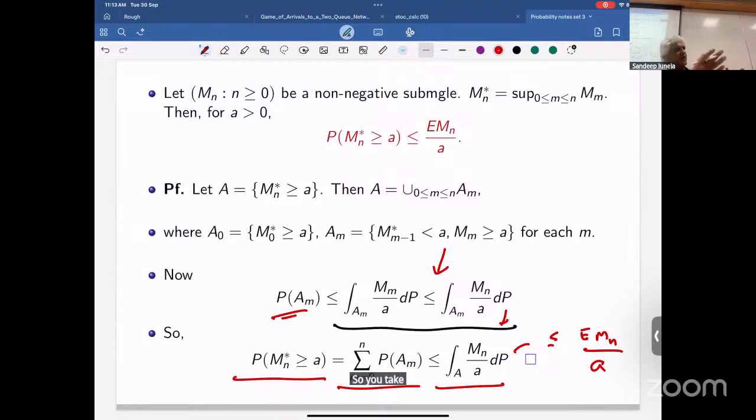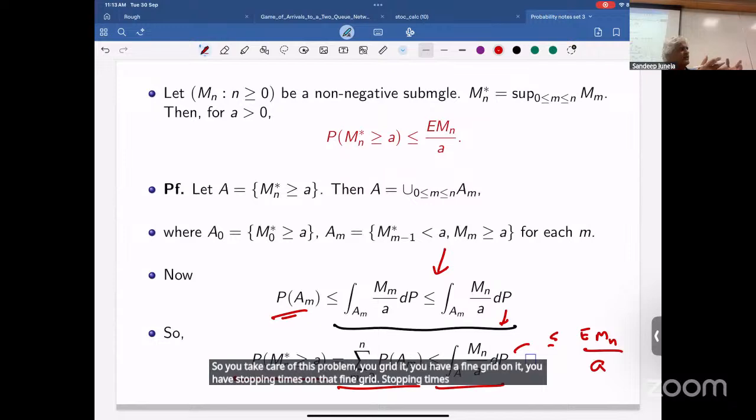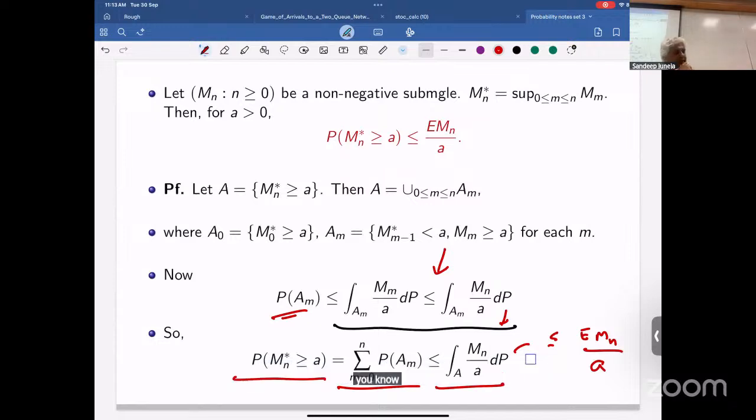You take the continuous problem, you put a fine grid on it, and you have stopping times on that fine grid. The stopping times are your tools to create discrete systems in a continuous system. Then you get this result, and then you take some kind of limiting argument to make it work. We won't talk about those things in this course.